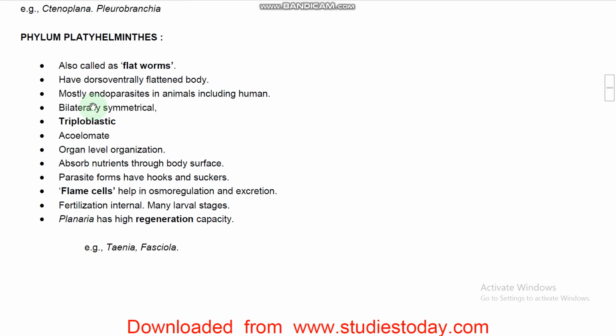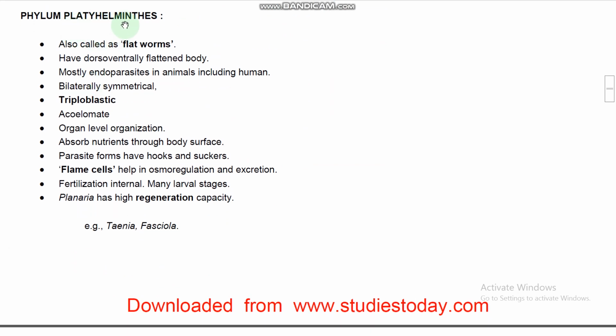Next, phylum Platyhelminthes. Platy means flat, helminth means worm-like organism. So that is why it is called Platyhelminthes, also called flatworms. They have a dorso-ventrally flattened body. Mostly endoparasites in animals, including humans.